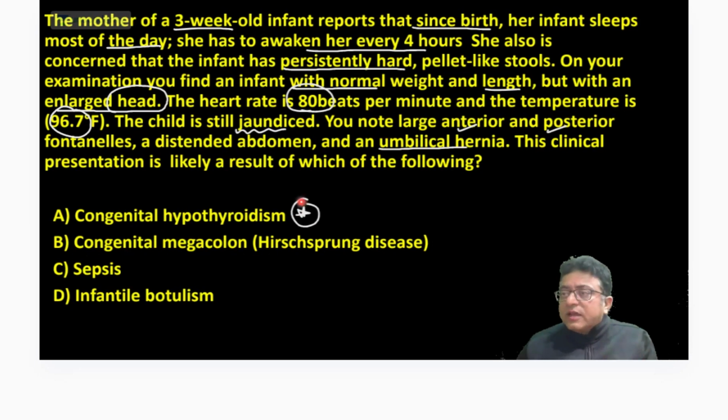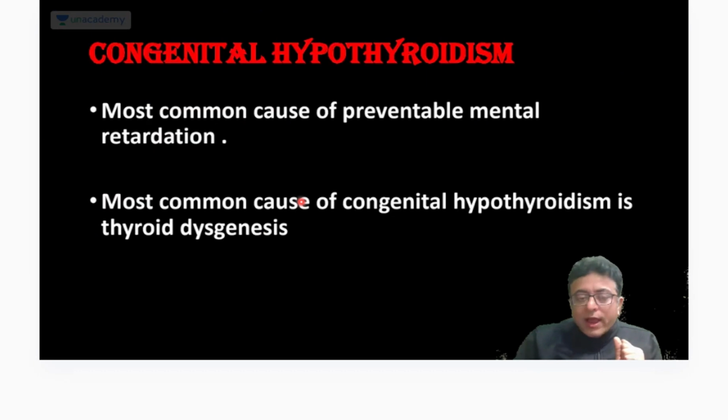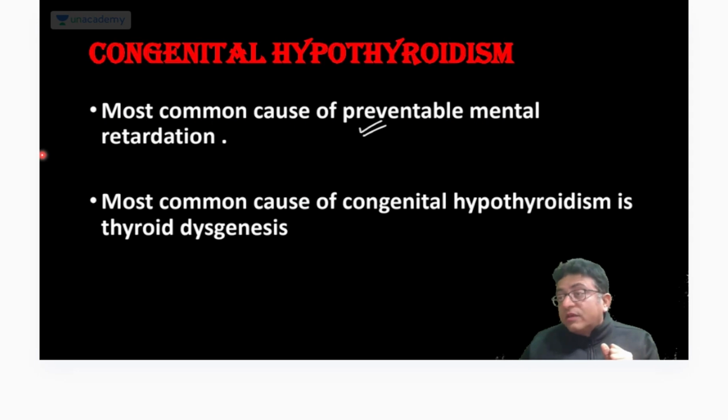This is a clinical question. Just remember this question. Read this question again and again. This is the typical question of congenital hypothyroidism. You should not miss congenital hypothyroidism. Why? It is the most common cause of preventable mental retardation. Yes, if you diagnose it on time, mental retardation can be prevented. And can you imagine, 4-5 questions are asked on it?